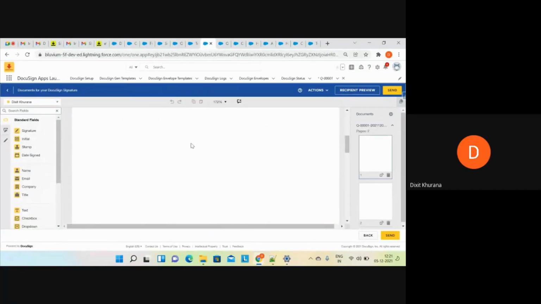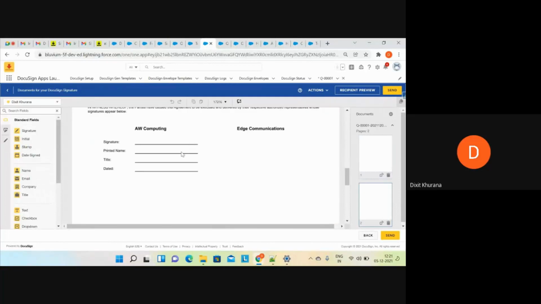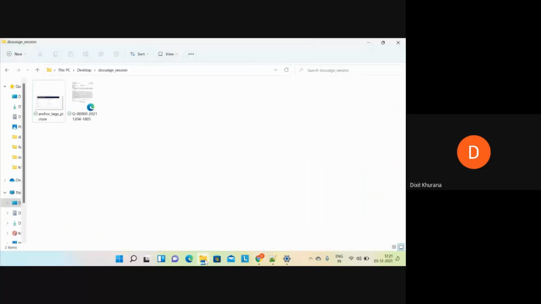Now, if you see here, you can see signature, right? Now, as I already showed you, you have to manually put these tags and everything, but in this case, we won't be doing that. Okay. So for that, the first thing I have to do is show you an image. Okay. This is the image.